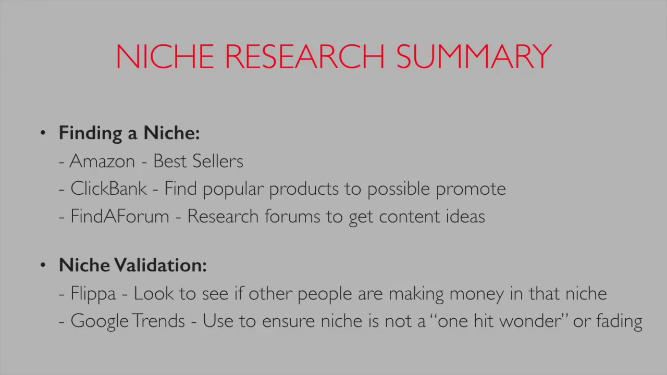Okay, so that wraps up niche research, and let's do a little summary of what we've learned in this section. First, in finding a niche, we're going to use Amazon.com and look at the best sellers to see what products are actually selling and find some niche ideas. Then we can go to ClickBank and find popular products to possibly promote. We can use Find a Forum to research forums to get content ideas. And then for niche validation, we want to go to Flippa and look at websites that have just sold or other websites and see what people are claiming as their income to see if we can make any money in this niche. And then we'll use Google Trends to ensure that this is not a one-hit wonder or the niche is fading into the background.